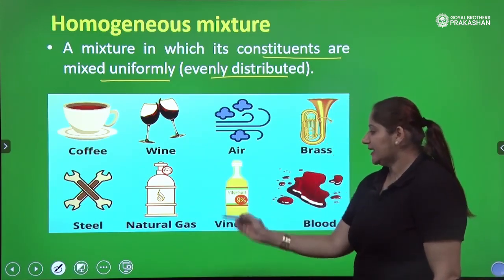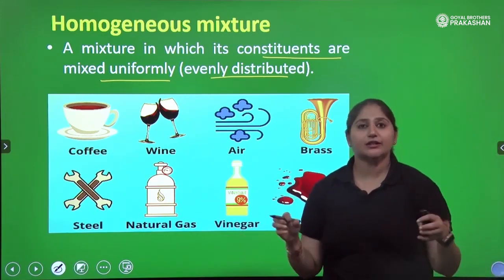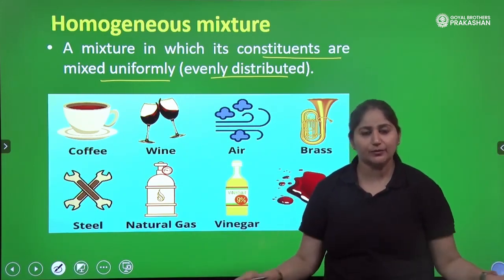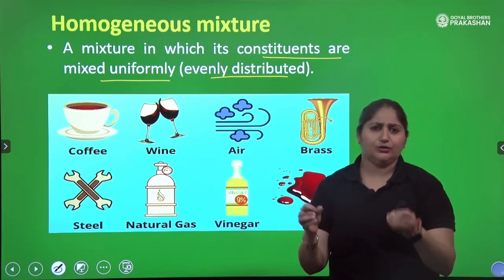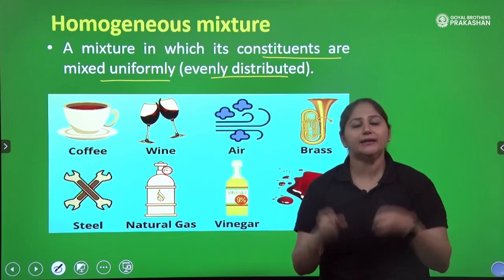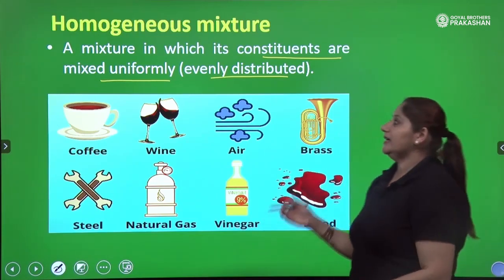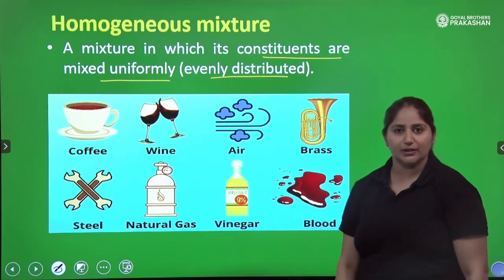Brass, steel, natural gas, vinegar, blood, they all have the constituents completely uniformly distributed. So when you see blood, do you see different particles separately? No, because the particles are completely dissolved into each other in a proper manner. That's why they all are homogeneous mixtures.